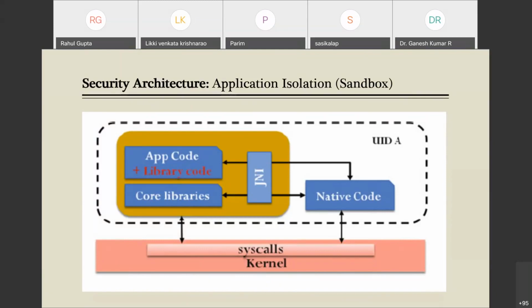In application sandboxing, whenever you try to execute an app, the Android platform creates a user ID for that app, and that app is isolated from other apps, and it runs through system calls and kernels to the Android system, or using native code, C or C++ libraries. So this is application sandboxing.